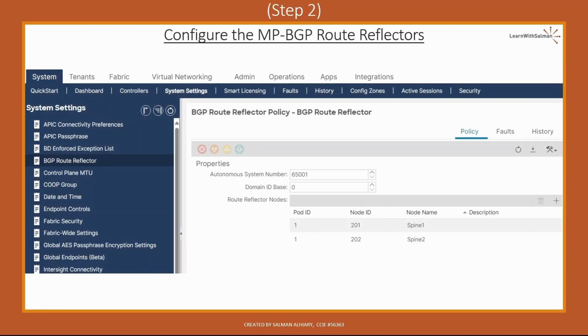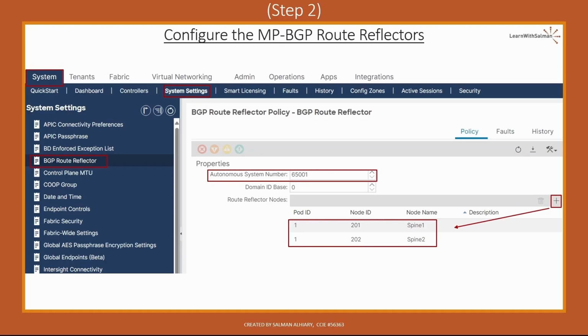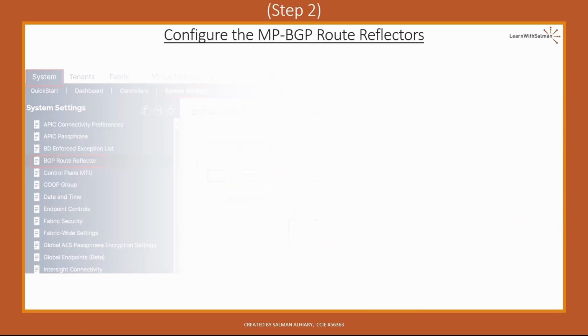Step number 2, configure the MP-BGP route reflectors. As I mentioned in the route reflector lecture, this is also a prerequisite step that should be done on day 1. Let's review it again. To configure the BGP route reflector policy, go to System, System Settings, BGP route reflector, then provide the BGP autonomous system number, click plus sign to add the route reflector nodes or the spines.